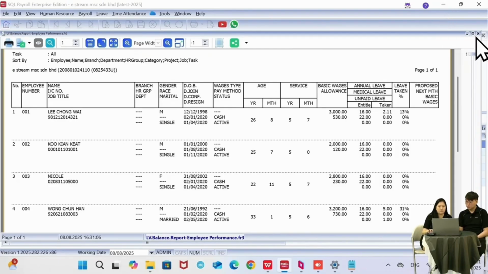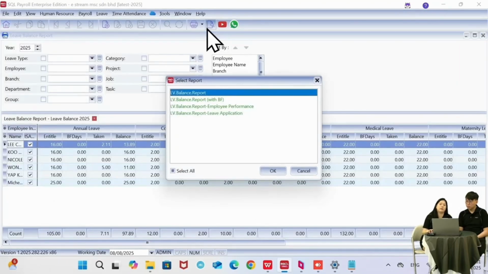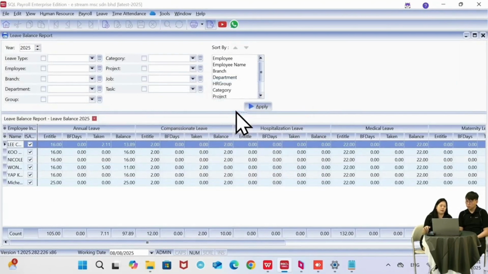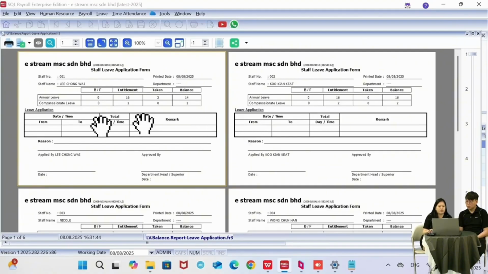Okay, and then let's say you need to have a leave application form that the employee has to fill out, right, then this one is a formatting, so you can just print it out as supporting documents, as documentation that you keep for yourself.